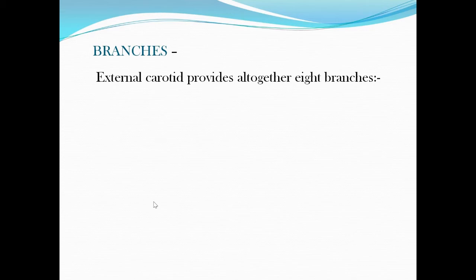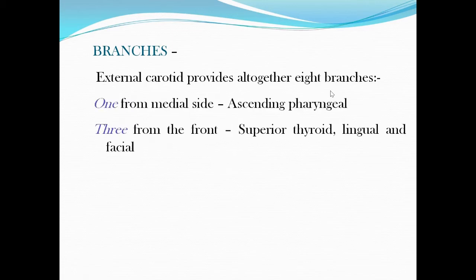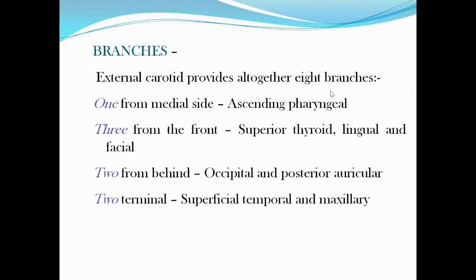Branches of external carotid artery. External carotid artery altogether gives 8 branches. 5 branches in the carotid triangle, which we have seen in the last class, and one branch in the digastric triangle, and 2 terminal branches. What are the 5 branches in the carotid triangle? We have learned ascending pharyngeal, superior thyroid, lingual, facial, and occipital. This posterior auricular is given in the digastric triangle.